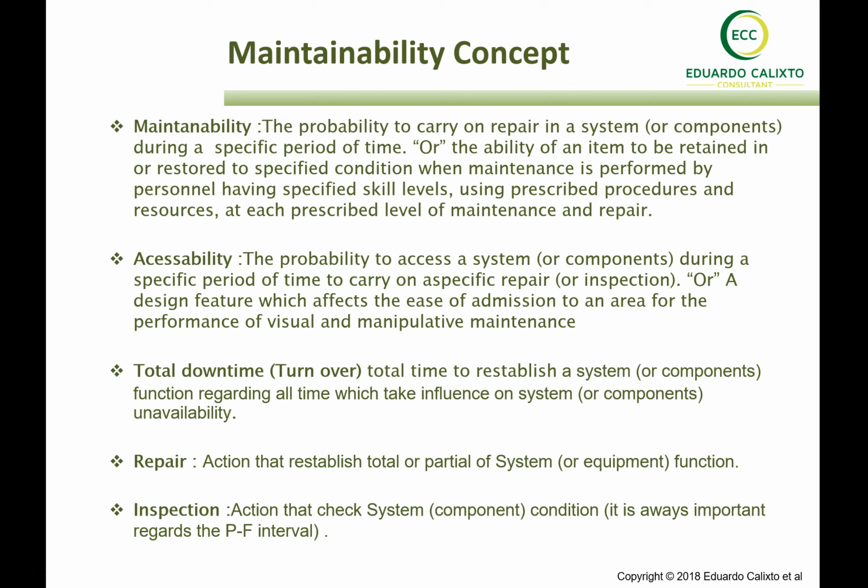So, for example, if we have a crack, we make some non-destructive tests, some measurements that are able to measure the equipment degradation, the thickness of the crack, and then predict when this crack will become a functional failure. In the case of a crack or a corrosion, we have a thickness measurement that is considered a functional failure. That means you should stop the equipment. So before that happens, we can take some actions. That's a very important concept. We're not going to go through that. It's just important to understand the concept of maintainability and the concept behind it, and also to understand the types of maintenance that we have.